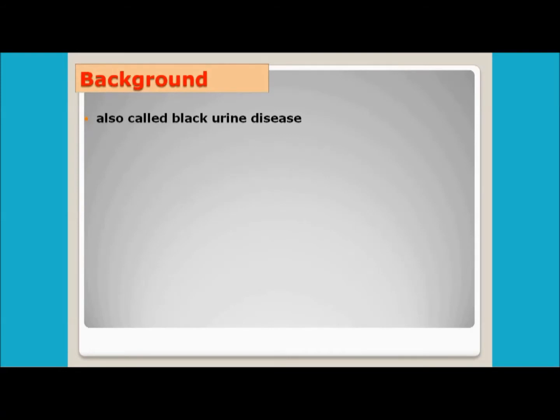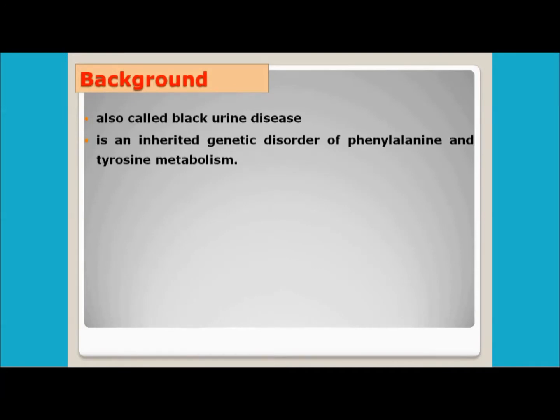This disease is also known as the black urine disease. The patient suffering from this disease generally produces black or dark colored urine, first of all. Moreover, it is an inherited genetic disorder of phenylalanine and tyrosine metabolism. So these are the three most important things regarding this disease.